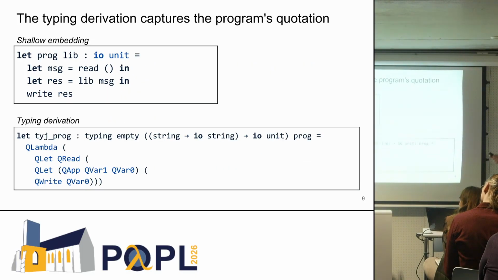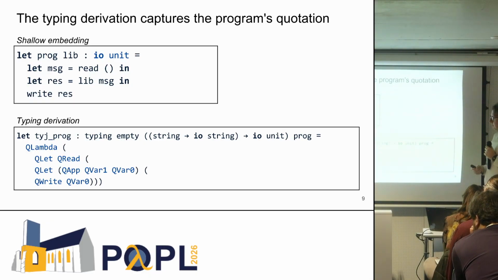So how do we use this? Basically, here it's manually writing the typing derivation for the program that I showed earlier. So we only have to write the constructors, and we don't have to define some of the types. And here, this derivation is going to build a new program that will get unified with the program we want to type.